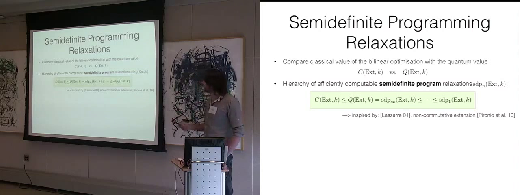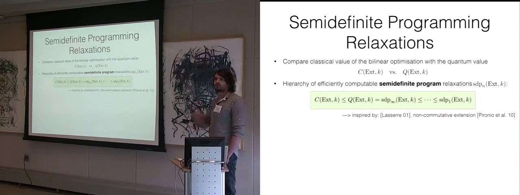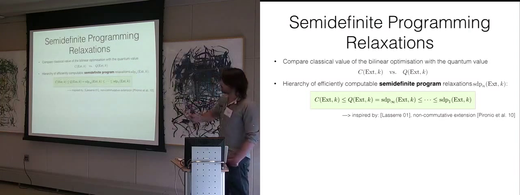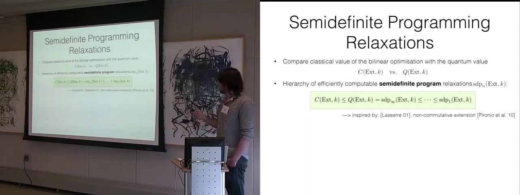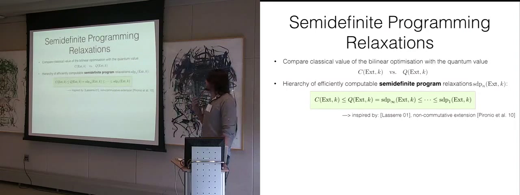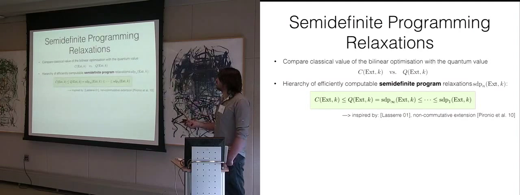So now the problem, as I was mentioning before, is that for this quantum value, we have to optimize over all Hilbert spaces, any dimensional Hilbert space. So how do we actually do this? Because it's a kind of unbounded thing, right? What we do is give a semi-definite program relaxation hierarchy that gives upper bounds on this quantum value.